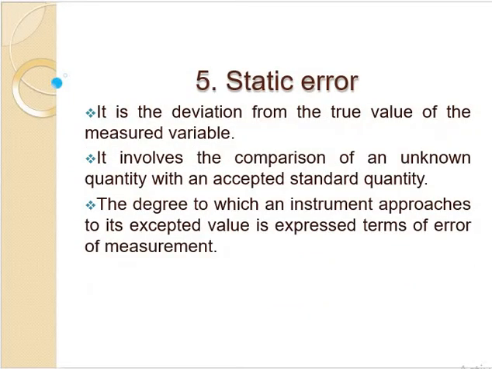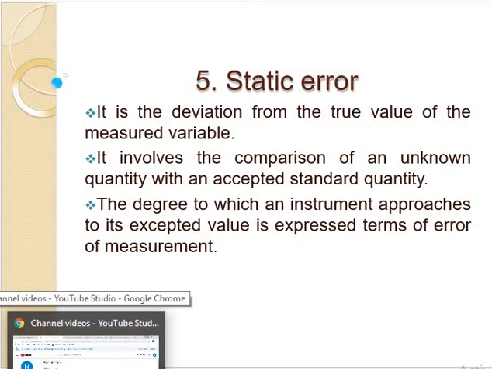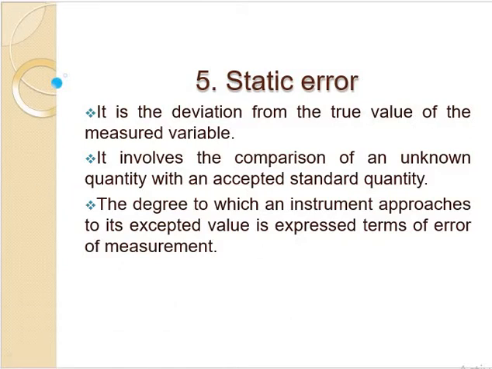Next we will see static error. What is static error? It is one more static characteristic. It is the deviation from the true value of the measured variable. Deviation means difference. The measured value will be one thing, and the true value will be another. That is called static error. Suppose the measured value is 600 rpm and the true value is 1000 rpm. That difference is called static error.